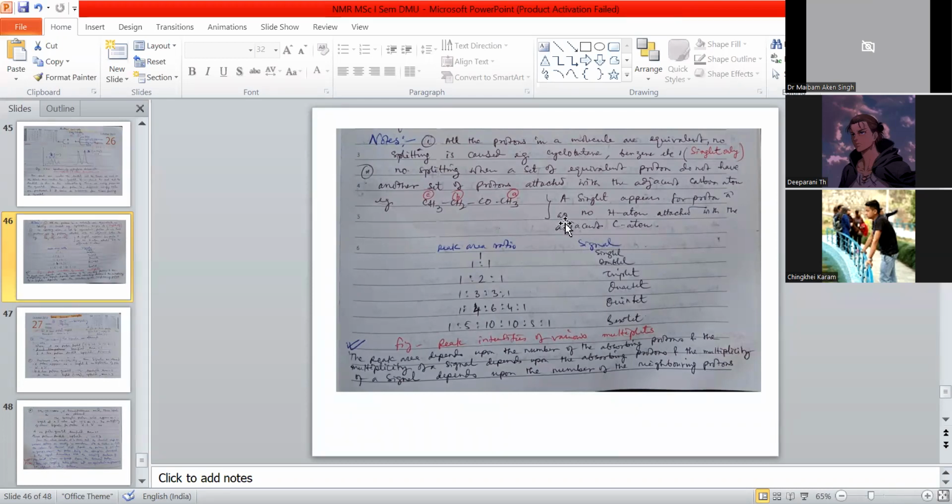Take the example of tert-butanol: the hydroxide appears as a singlet for the proton A. A singlet appears because there is no hydrogen attached to the adjacent atom. The hydrocarbon protons are very far from the hydroxyl proton. And as for B